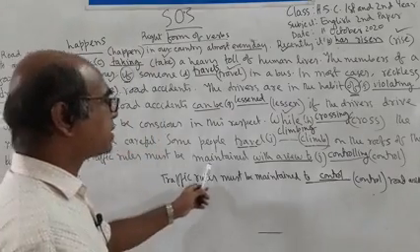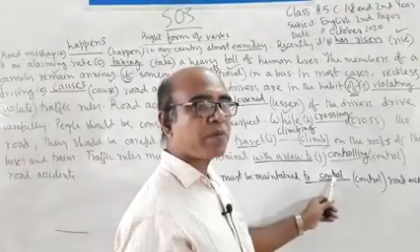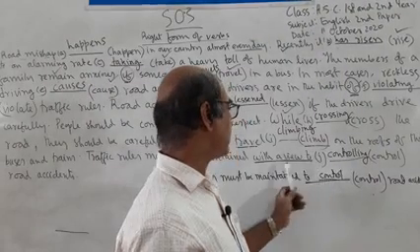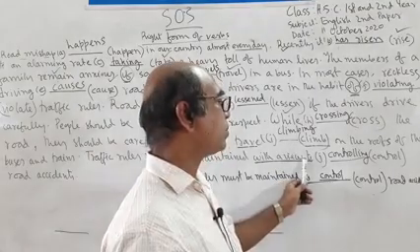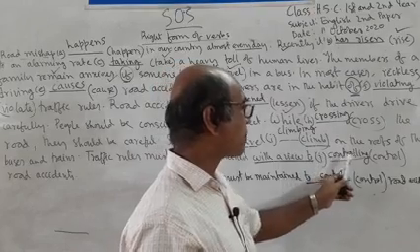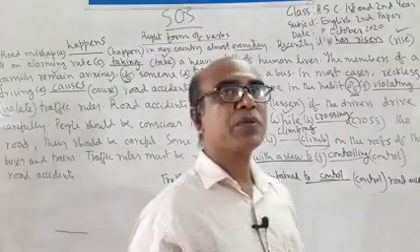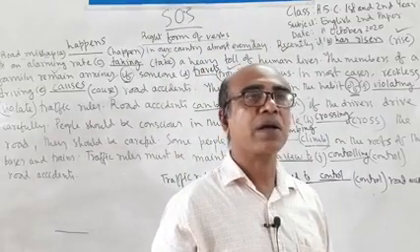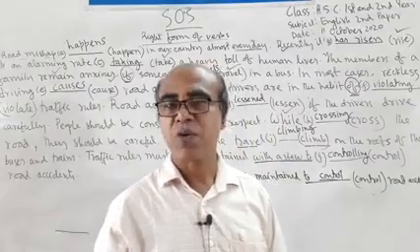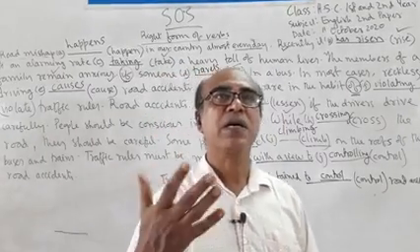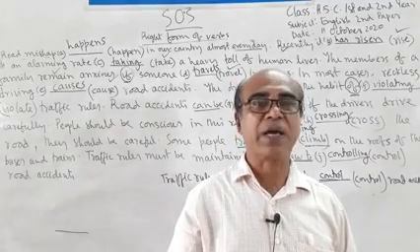Traffic rules must be maintained with a view to. We know that after to, we have to use the present form of verb to form infinitive. But if we find with a view to, look forward to, addicted to, devoted to in a sentence, then we will use verb plus ing. This is how we have to fill up the blanks in a passage. There are many rules of right form of verbs. I hope all of you try your best to practice the rules again and again to fill up the blanks in right form of verb.